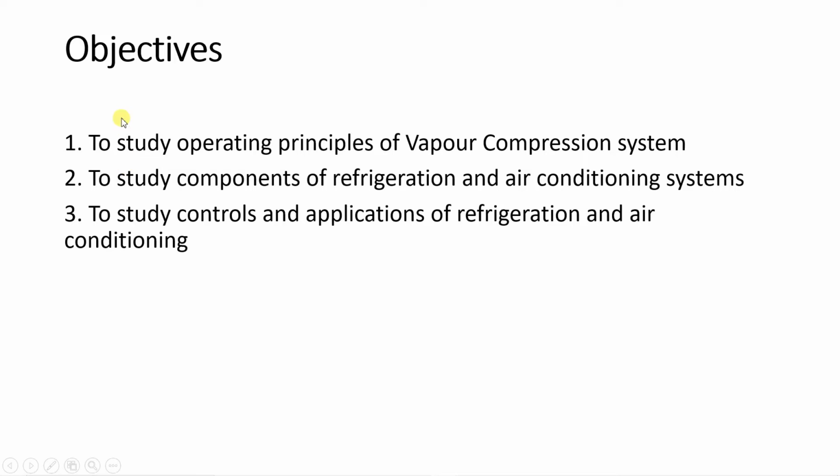Now the objectives of the refrigeration and air conditioning lab. Objective 1 is to study operating principles of vapor compression system. Second objective is to study components of refrigeration and air conditioning system. Third is to study controls and applications of refrigeration and air conditioning. Whenever we are taking the practical session, whatever the setup is there, in detail I will be explaining what the different components are and what the types of those components could be. All the things we will be discussing during the practical session.